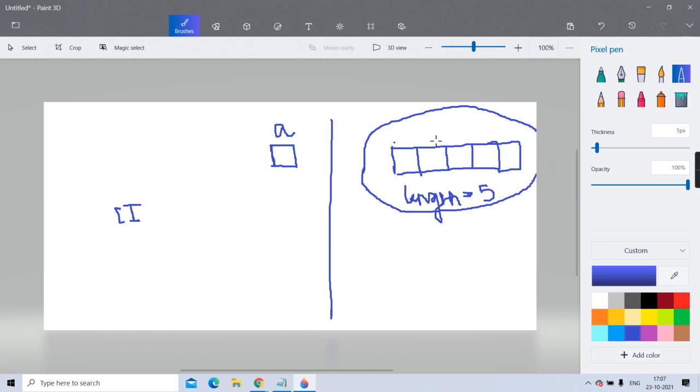And that object will contain what within it? What is encapsulated within that object? The array of 5 integers, and this is the length property, a final property, initialized with the value which you pass in the square brackets. Then the reference of this object comes here in A. Getting? Only the specialty on this A: the square operator is overloaded. Though A is an object, you can use the square operator on it and access the elements in it. If I say A of 2, it will access the second value. A of 0, the 0th value. A of 1, the 1st value.